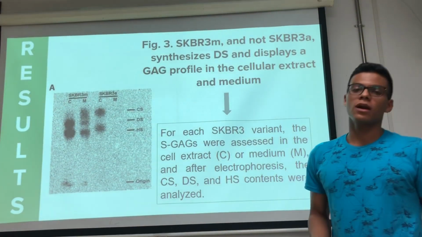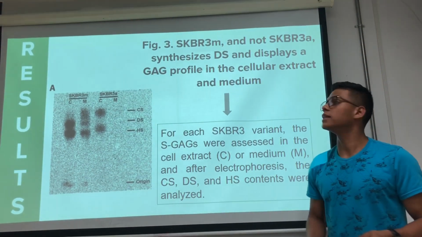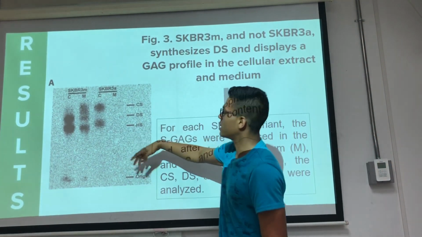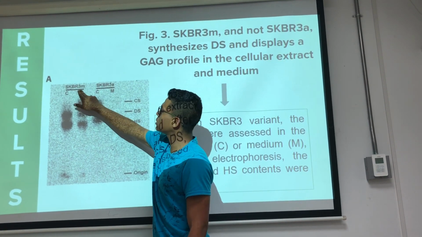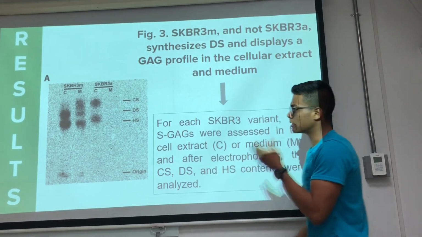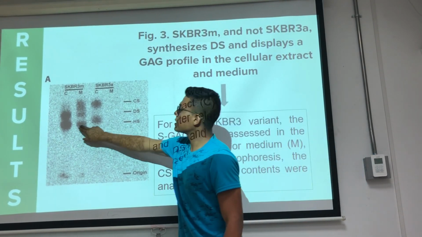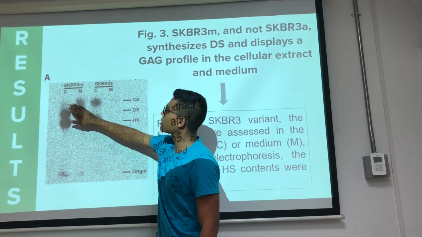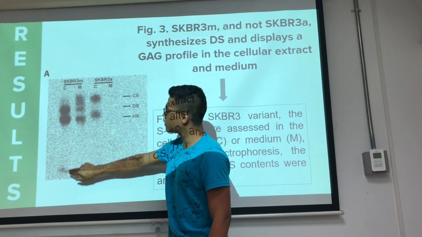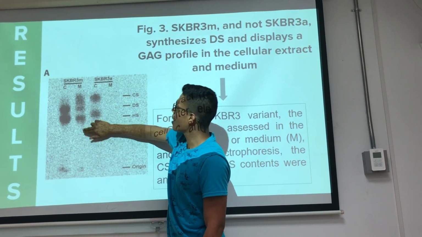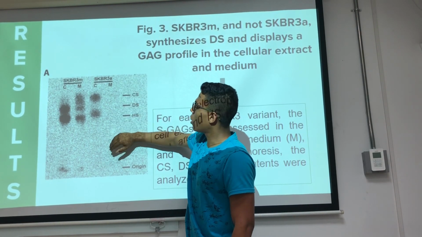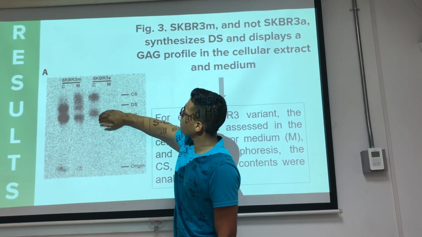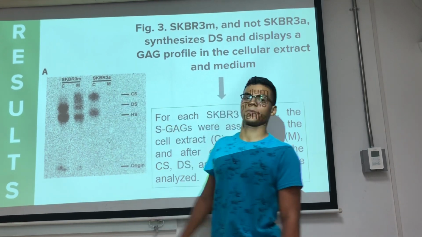In this part, I'm going to talk about the results, and this picture shows the SKBR3A and SKBR3M cells. At this point, we can see that in the cell extract and the medium the protein dermatan sulfate is expressed, but in SKBR3A it is only expressed in the cellular extract and not in the medium.